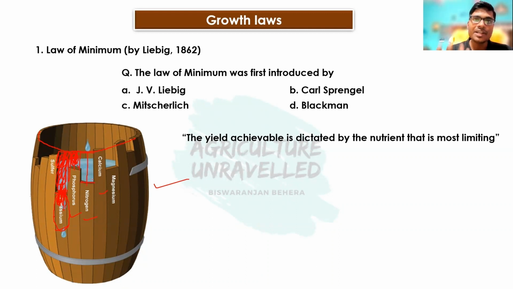So here the quantity of water that will be stored inside this barrel will depend on the nitrogen content. So it is very simple. Liebig's law of minimum. In Liebig's law of minimum, there are three major limitations for its application in the field